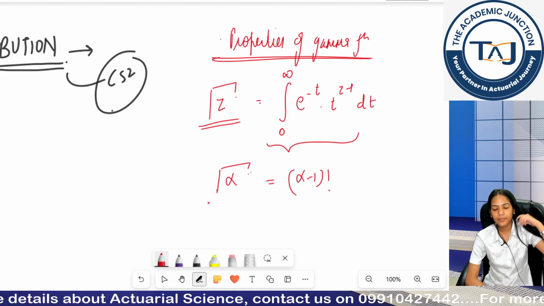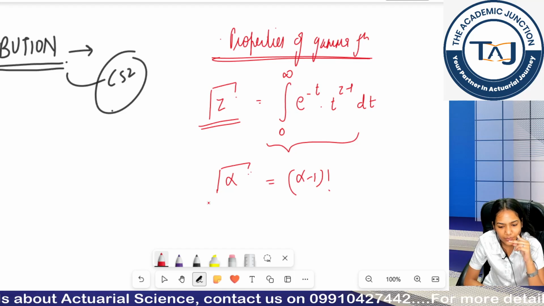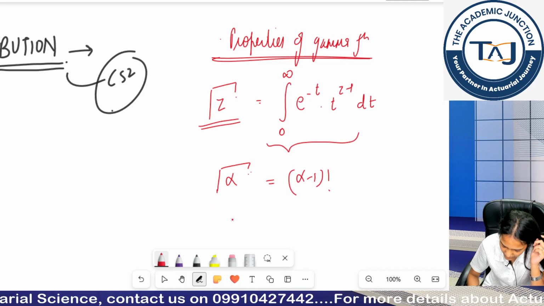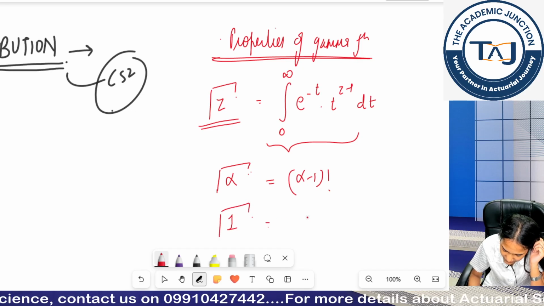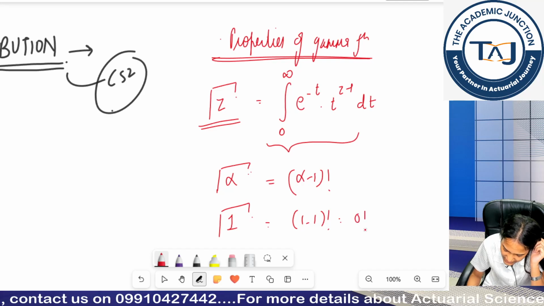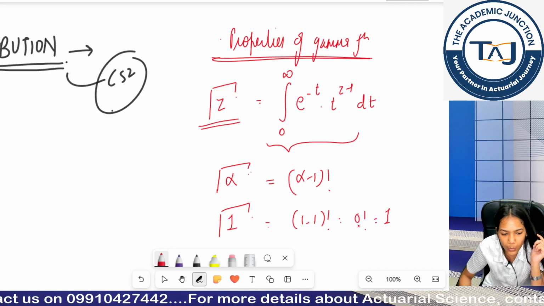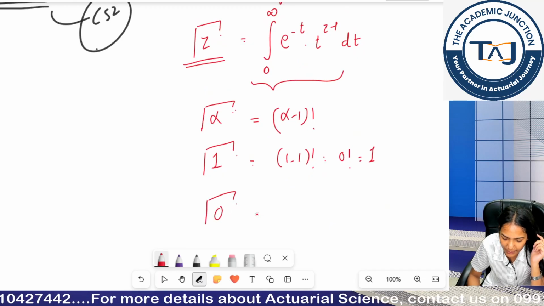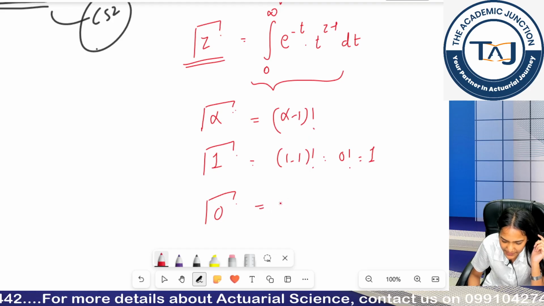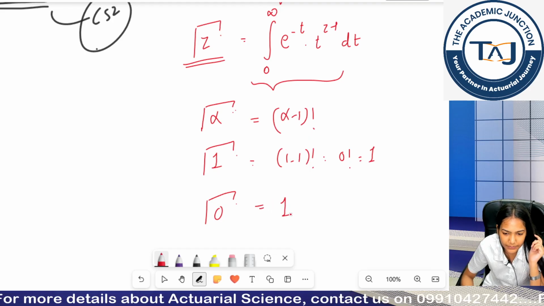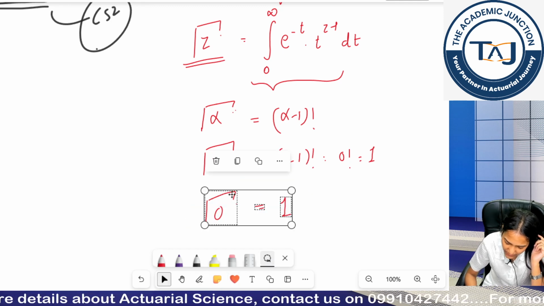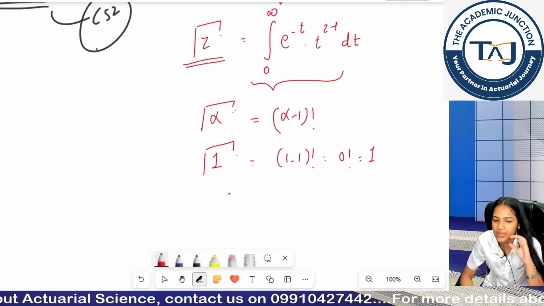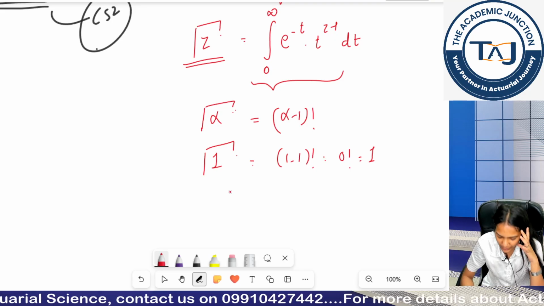Now if I put alpha as 1, it becomes 1 minus 1 factorial, which is 0 factorial, and 0 factorial you know is 1 only. Similarly, gamma of 1 is basically 1 only. Gamma of 0 is not defined, because 0 minus 1 becomes minus 1 and minus 1 factorial is nothing. It is not defined.